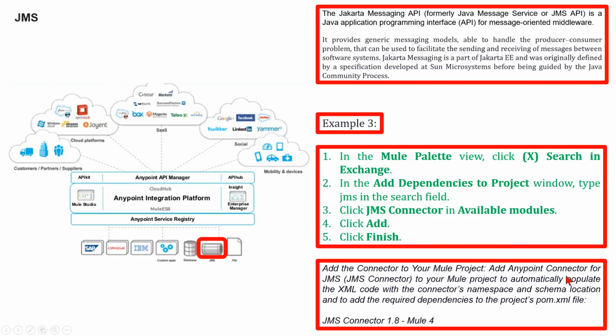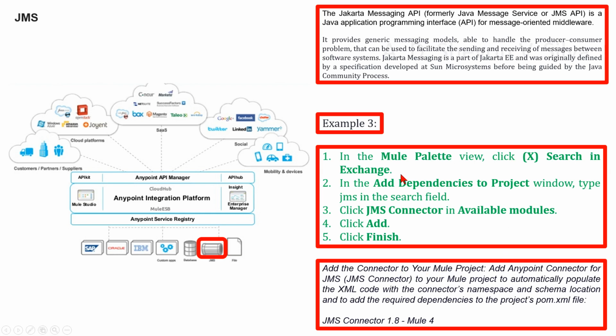As an example 3, we can consider adding the connector to your Mule project. Add Anypoint connector for JMS to your Mule project to automatically populate the XML code with the connector's namespace and schema location, and to add the required dependencies on the project's pom.xml file. This is under JMS connector 1.8 Mule 4.